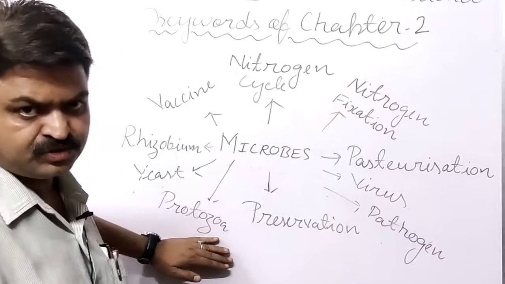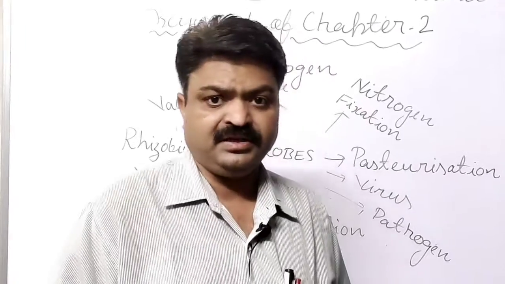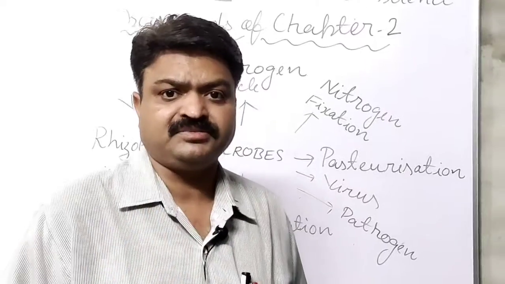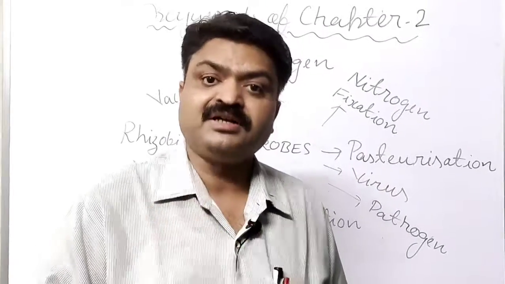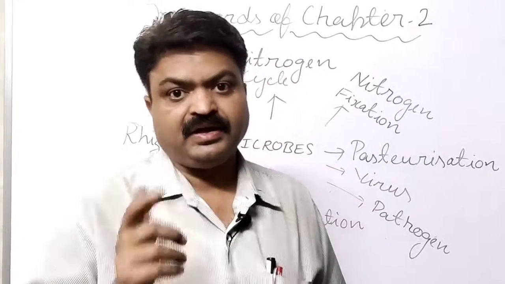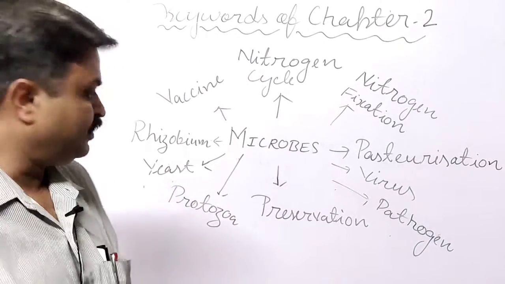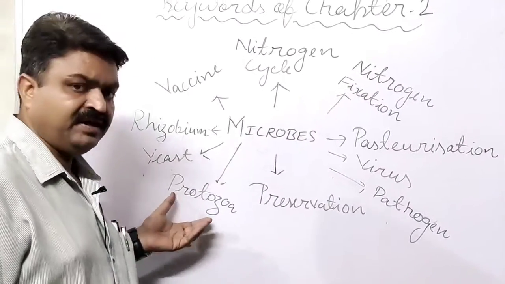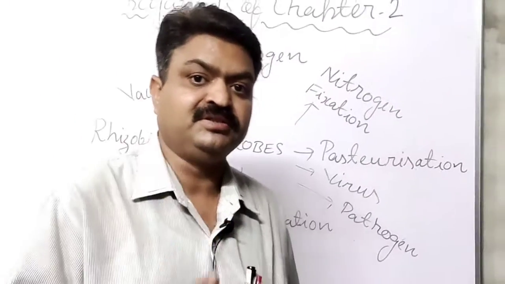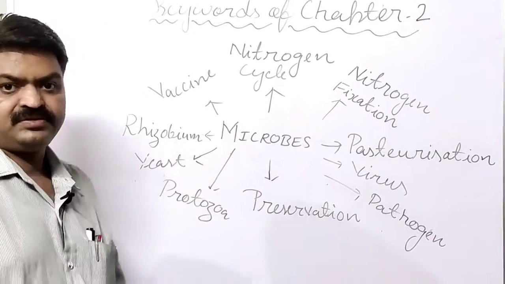Next is protozoa, student. What are protozoa? Protozoa are eukaryotic single-celled living organisms, and they are found generally inside water or water sources, like amoeba, paramecium, euglena. They are protozoa, and among them there is one protozoan known as plasmodium, and that plasmodium causes us malaria, student.